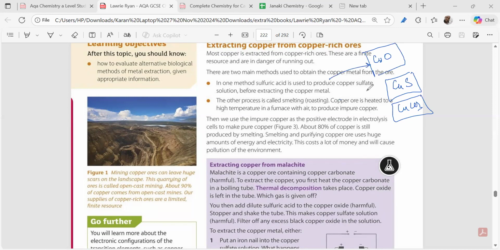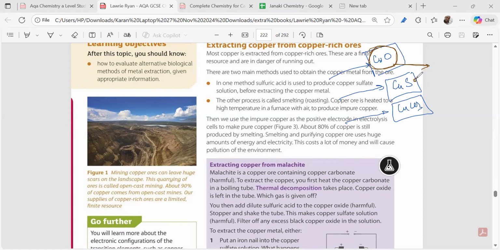Always learn that any metal ore, if it is in oxide form, it is very easy to extract the metal. Note down this. Any metal ores are compounds of metal. It can be metal oxide, metal sulfides, metal carbonates. Mainly the ores come in oxides. It is very easy to extract the metal from the oxides.